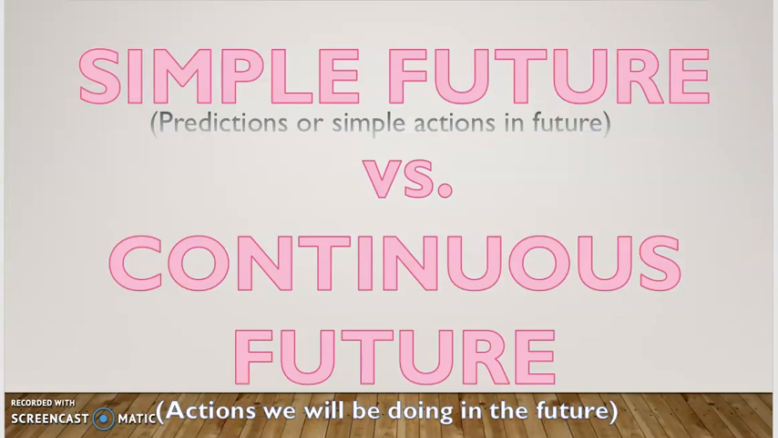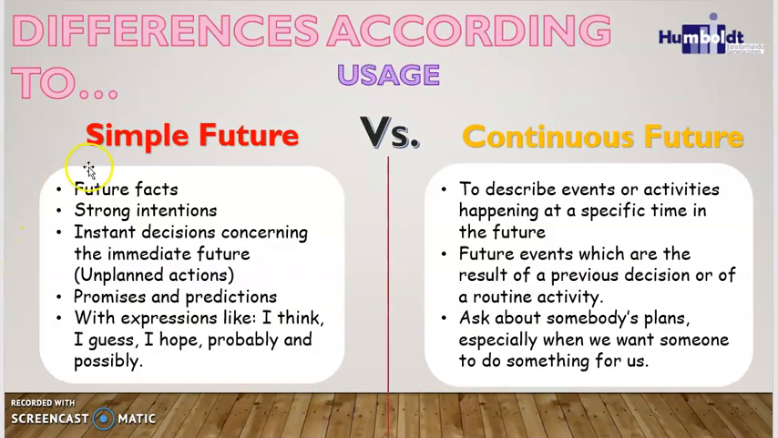Let's finish with the final topic. This is the simple future. It is for predictions or simple actions in the future versus the continuous future, that are the actions that we will be doing in the future. So we have some quick differences. They are the differences according to the usage. We have the characteristics of the simple future, and they are the characteristics of the continuous future.